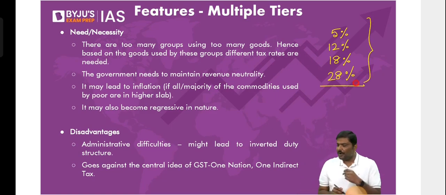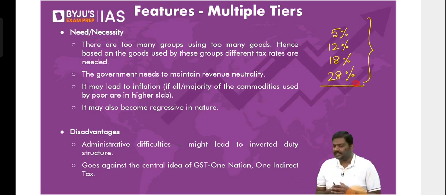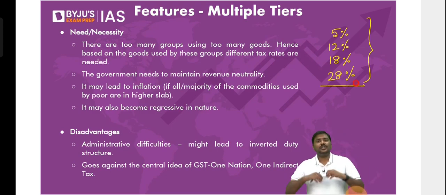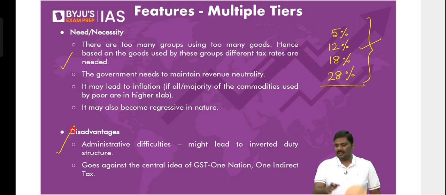I repeat, most important GST slabs are 5, 12, 18 and 28%. Why did Government of India go for this structure? Why not have a single rate of GST, let's say 18%, let's say 15%, etc.? Right? So why not go for that? Why did they go for this? Let me explain what was the reason why Government of India or GST Council adopted this approach, and what are the concerns with this kind of a structure?